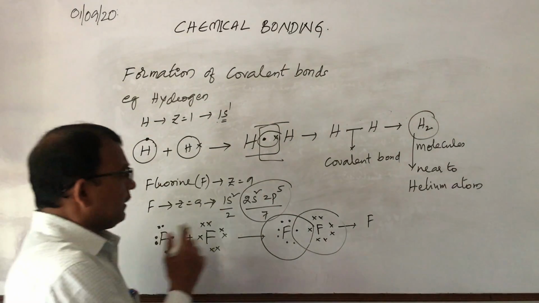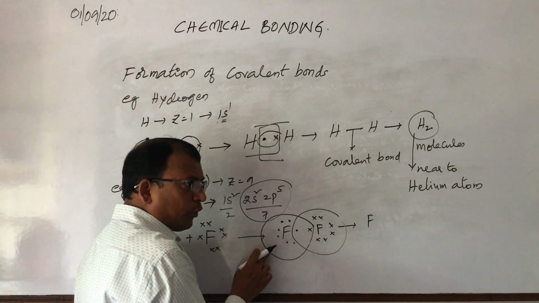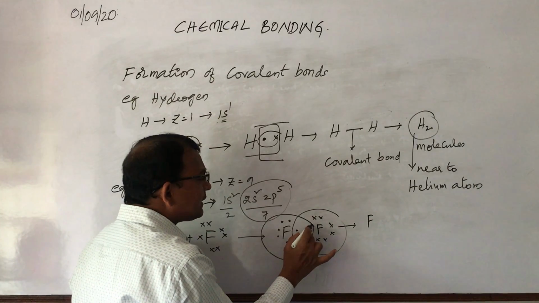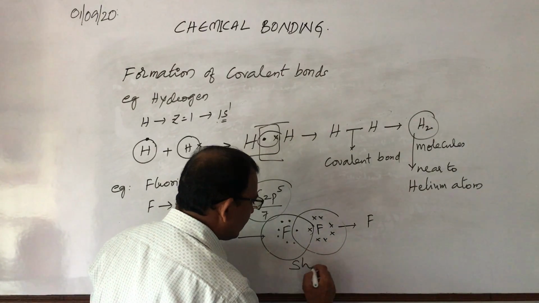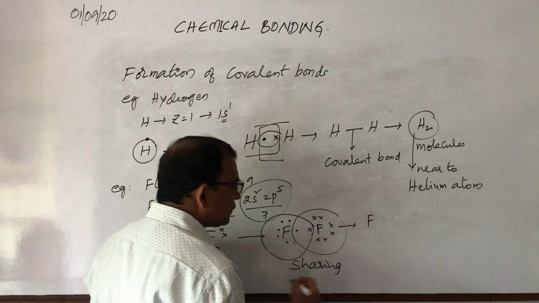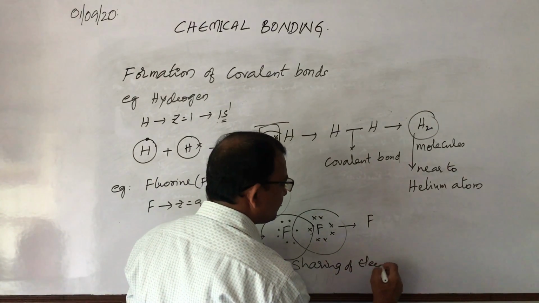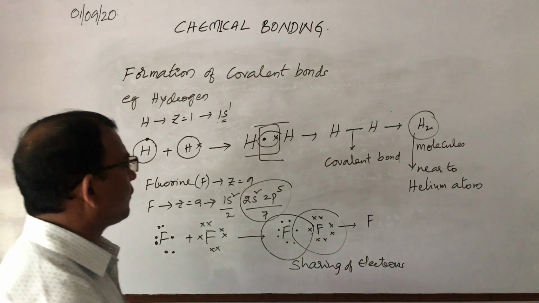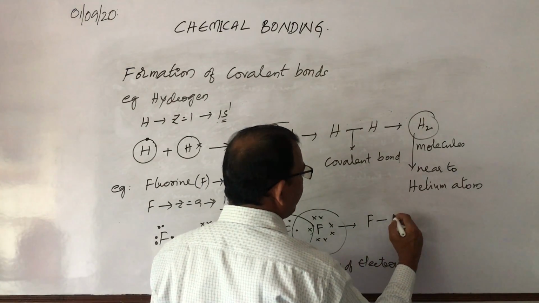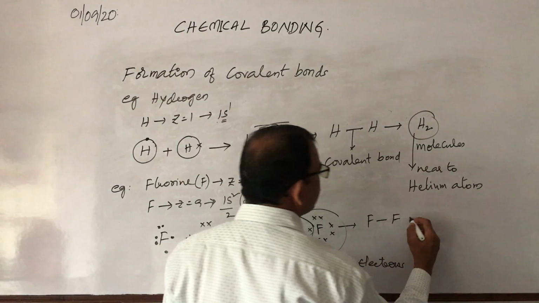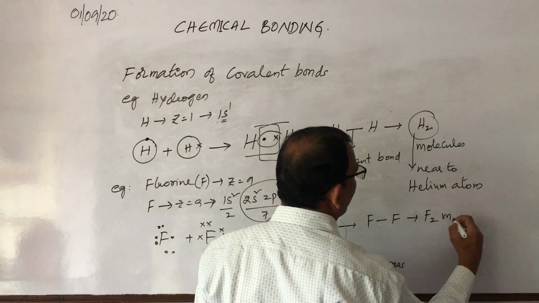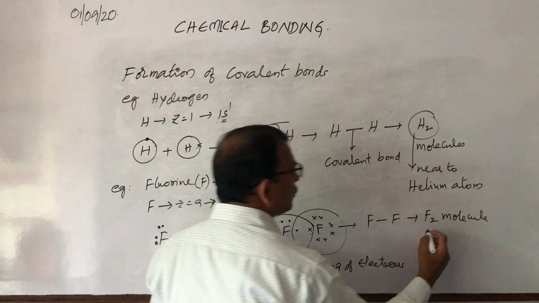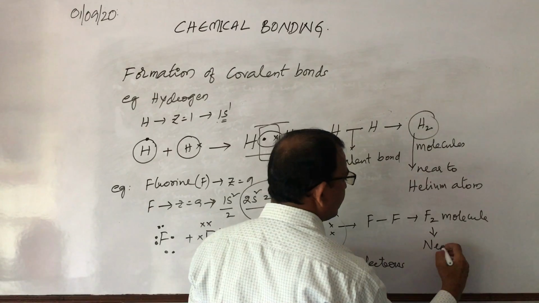So here what happened? This fluorine gave 1 electron to the other fluorine, and the other fluorine gave another electron to this one. That means the electrons are being shared. So sharing of electrons takes place, and it forms an F single bond, which leads to the F2 molecule.